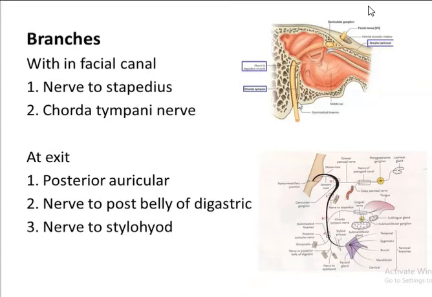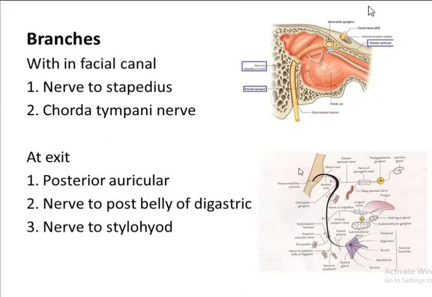Then after that, it comes out from the stylomastoid foramen. So this is the stylomastoid foramen. At its exit, it further gives rise to branches. So what are the branches after its exit from the stylomastoid foramen? Here it gives rise to the posterior auricular branch. So this is also a branch from the facial nerve, the posterior auricular branch.